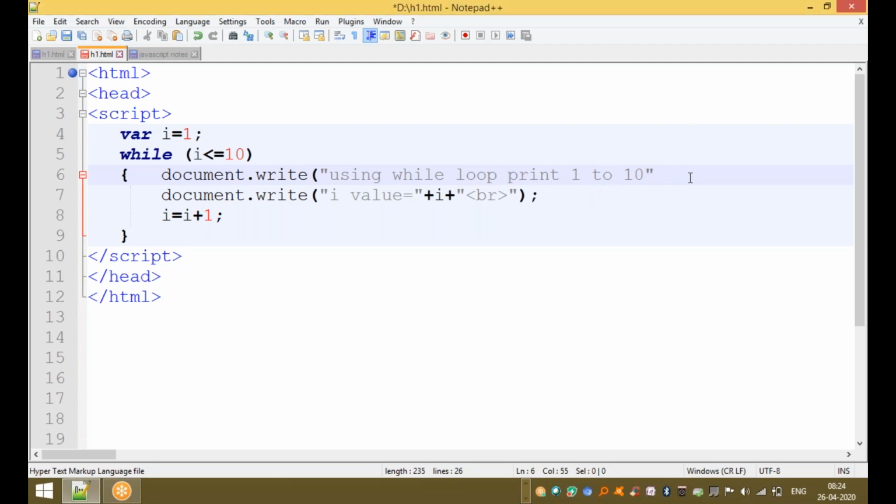Using while loop print 1 to 10, plus 1, break the loop, break the statement. Now we are using the break tag BR. Using while loop to print the 1 to 10 numbers, and every time the value of I is incremented.